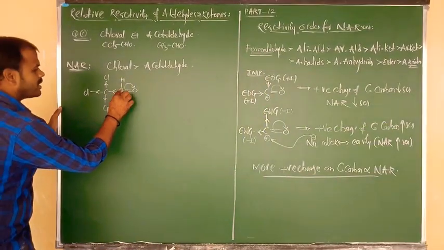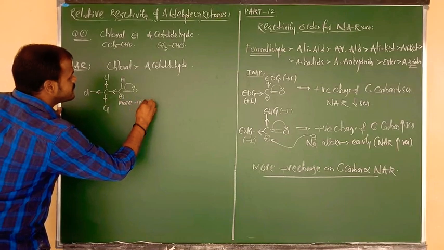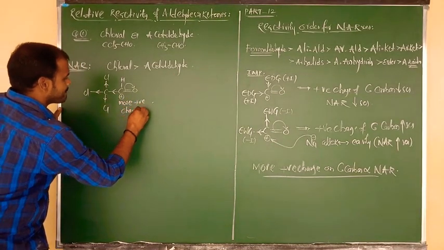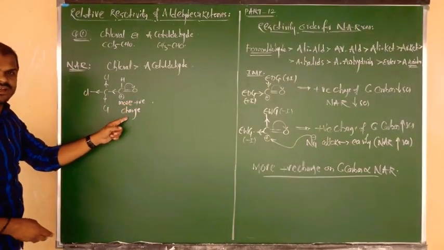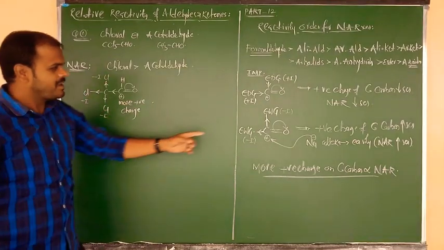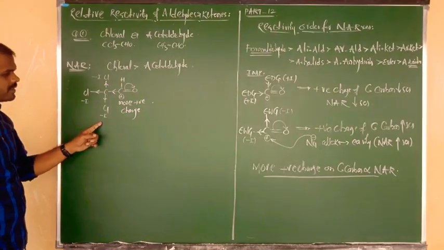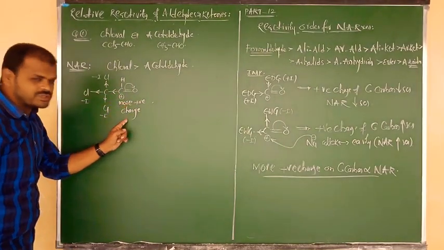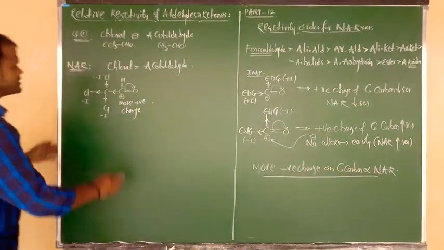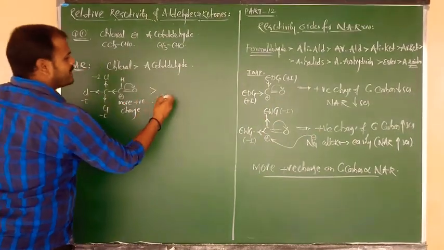Here the carbonyl carbon contains more positive charge. Due to the presence of minus I groups, which means electron withdrawing groups, the carbonyl carbon contains more positive charge. Higher the positive charge, higher is the reactivity. So we can say chloral is more reactive as compared to acetaldehyde.